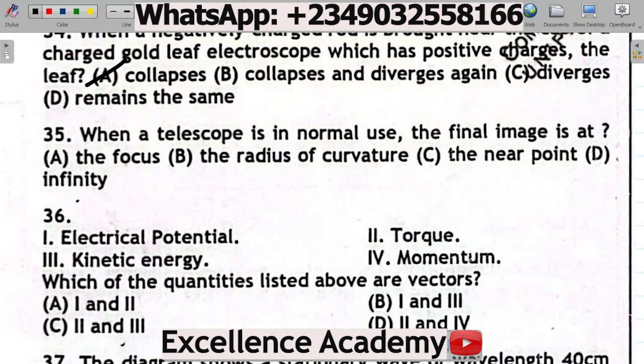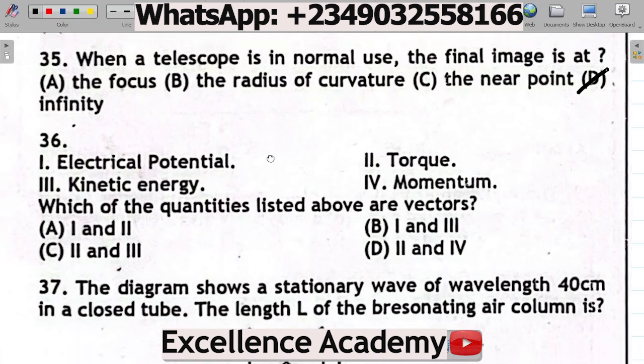Now, in normal adjustment, note that the final image is usually at infinity, and this helps to reduce the strain on the eye. So the correct answer is D, infinity.